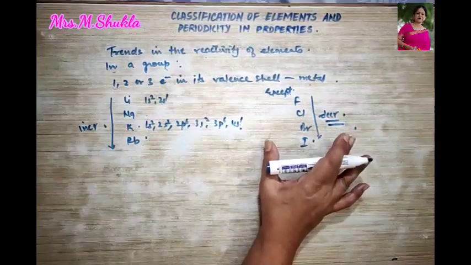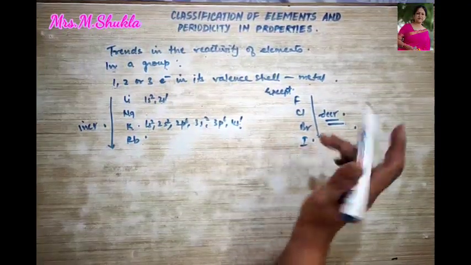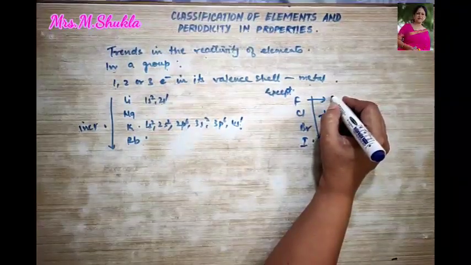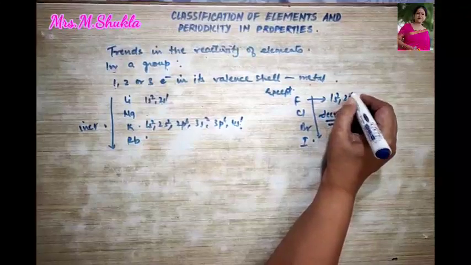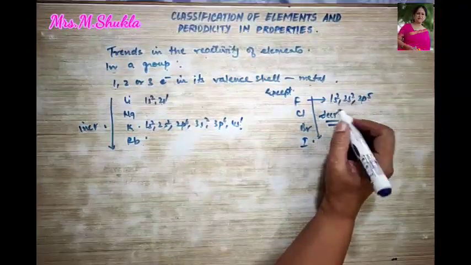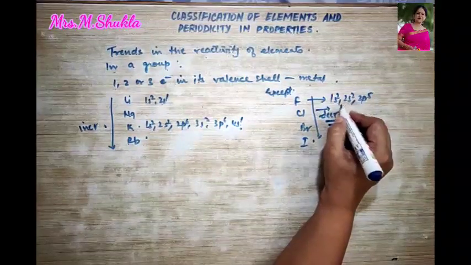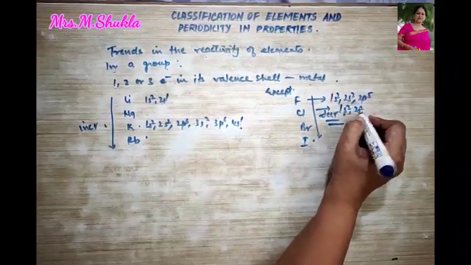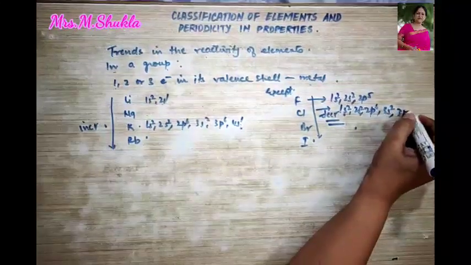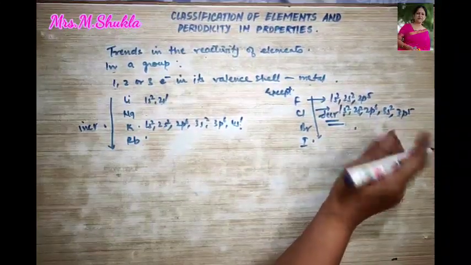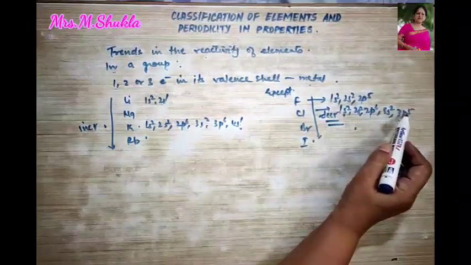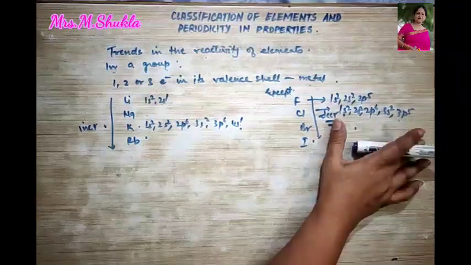Now understand why. Over here, fluorine, whose configuration is 1s2, 2s2, 2p5, and that of chlorine, which is 1s2, 2s2, 2p6, 3s2, 3p5. They all have 7 valence electrons, and they are all non-metals.